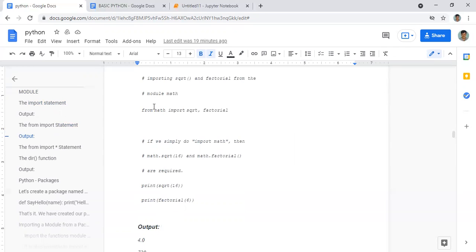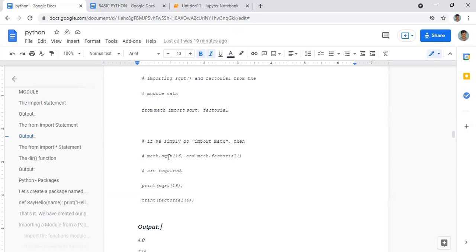We can either do from math import these two functions, square root and factorial, or if we simply import math, then inside that we have this square root and factorial. So the command we will change like this: math dot sqrt.